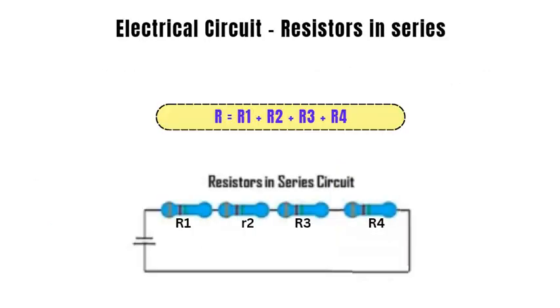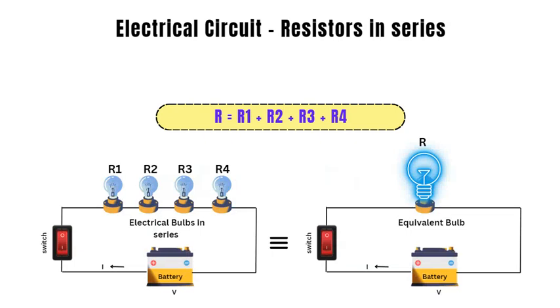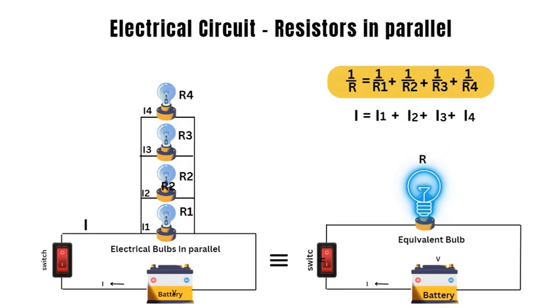In an electrical circuit, the resistors can be connected in series or parallel. In the diagram, 4 electrical bulbs of resistance R1, R2, R3 and R4 are connected in series. The same current passes through all the bulbs. The equivalent resistance of a series circuit is equal to the sum of all resistances in series. In a parallel circuit, all the resistors are connected directly across the voltage source. Total current is equal to the sum of individual current drawn by each resistance.